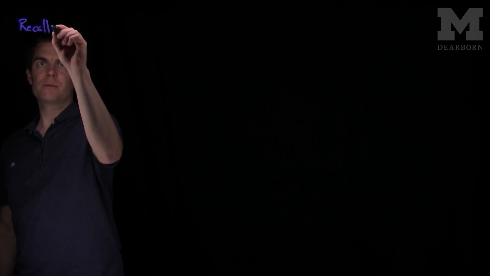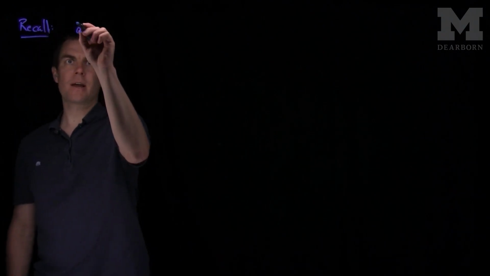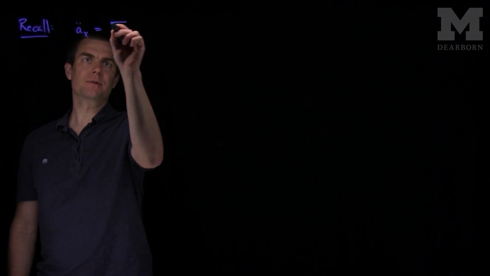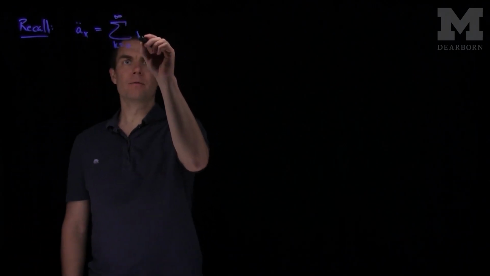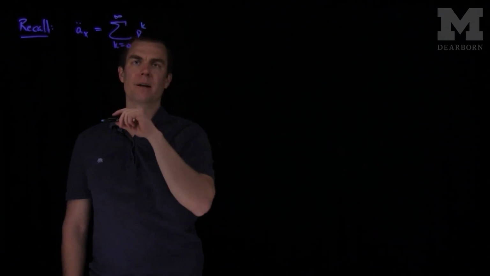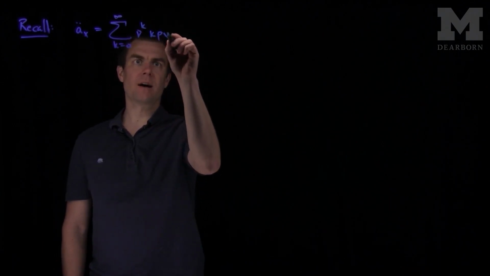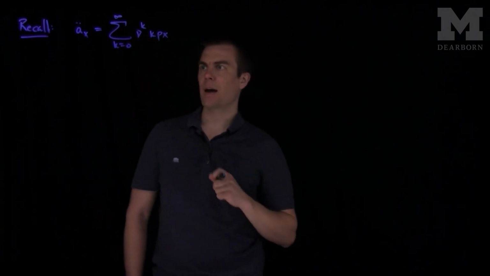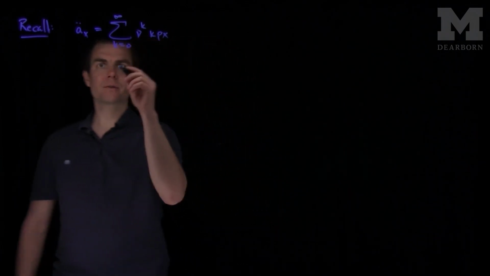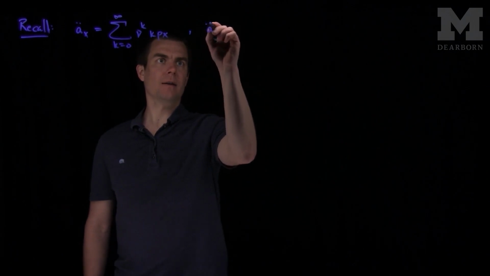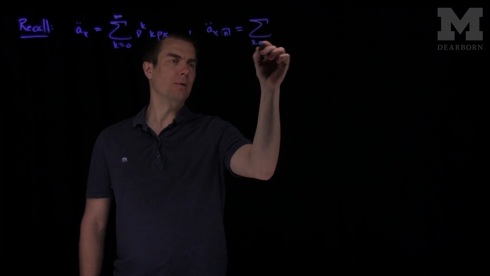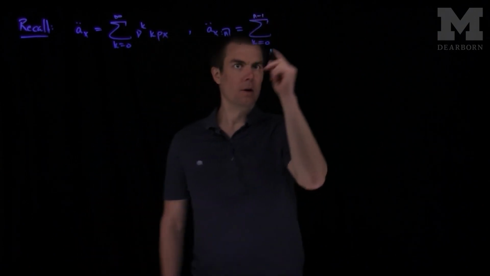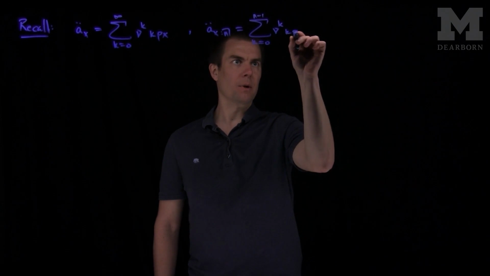So let's recall, we have the present values for discrete annuities. ä_x is the sum, k goes from 0 to infinity, of ν^k times kp_x. That's the present value of $1 paid at time k, provided you have survived from age x to age x+k. And we also had the truncated version of this: ä_{x:n}, the sum, k goes from 0 to n minus 1, of ν^k kp_x.